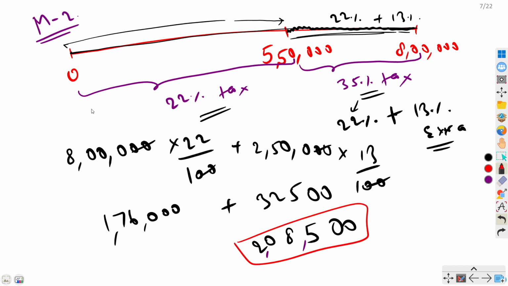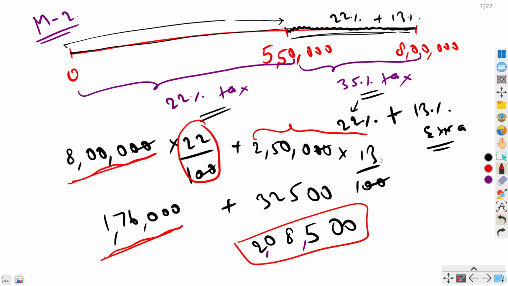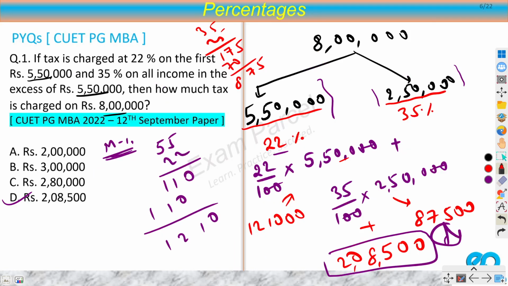Now, what is the advantage in second method? The biggest advantage is that this number is easy one, right? So if I have to calculate 22% of this 8 lakhs, this was very easy to calculate. The only slight complication was for this one, but this number was also easy. But in the first method, if you notice, we have two numbers of 5.5 lakhs and 2.5 lakhs, and there were more calculations, right?